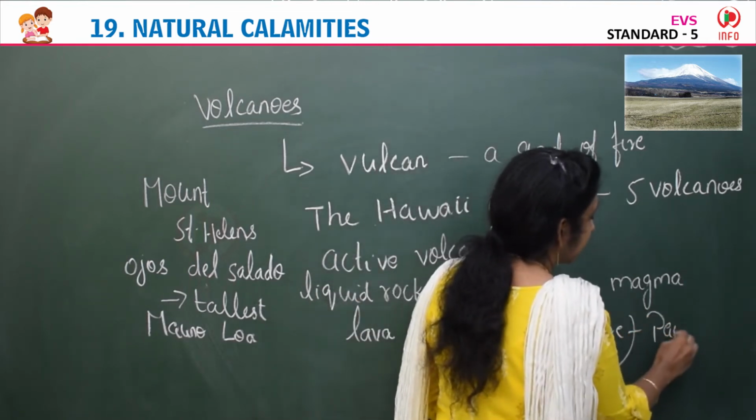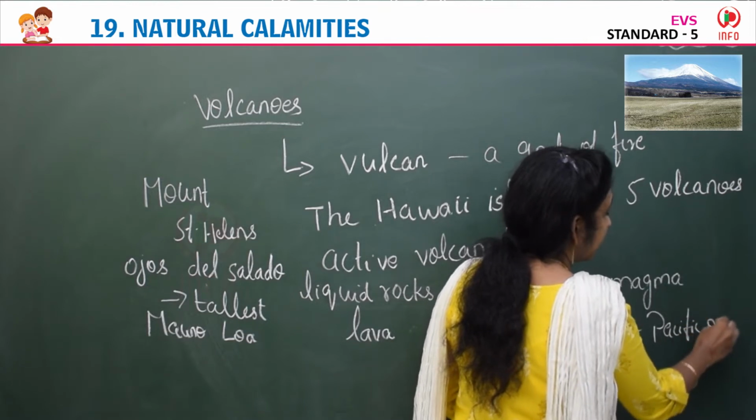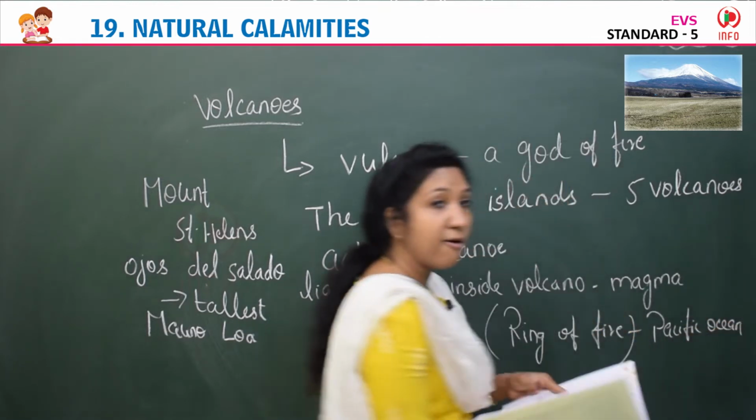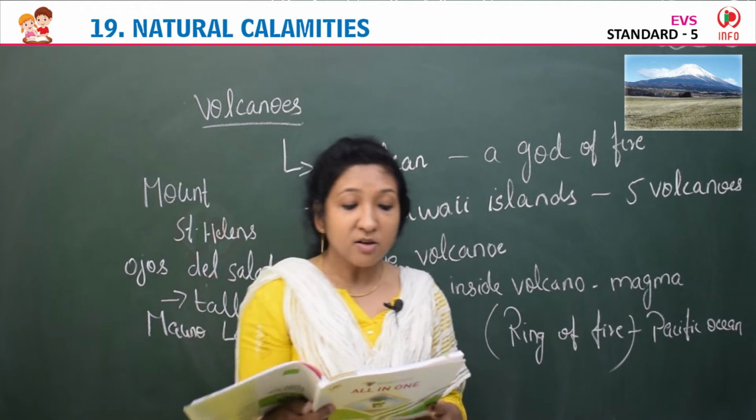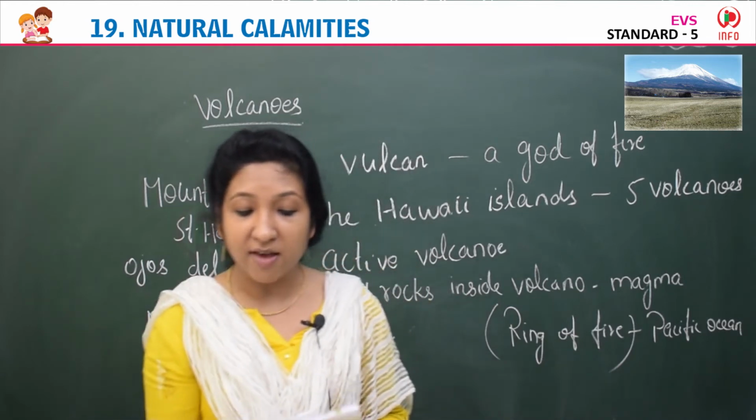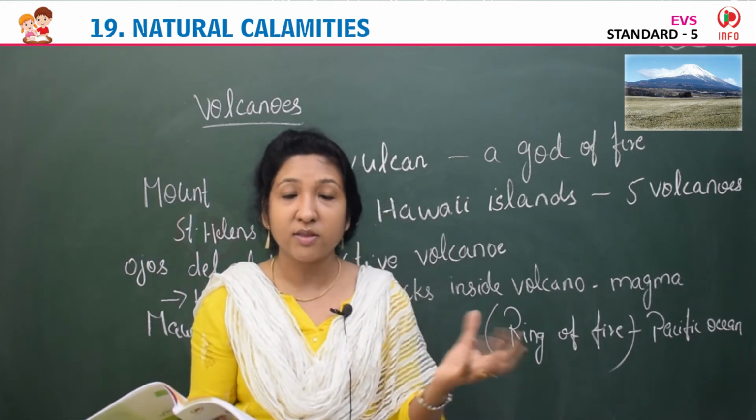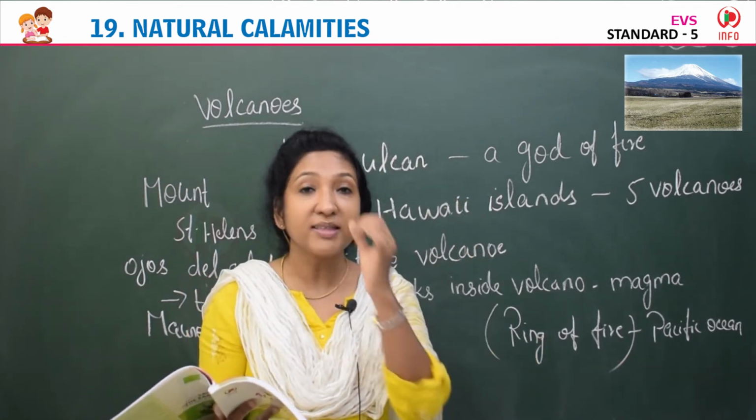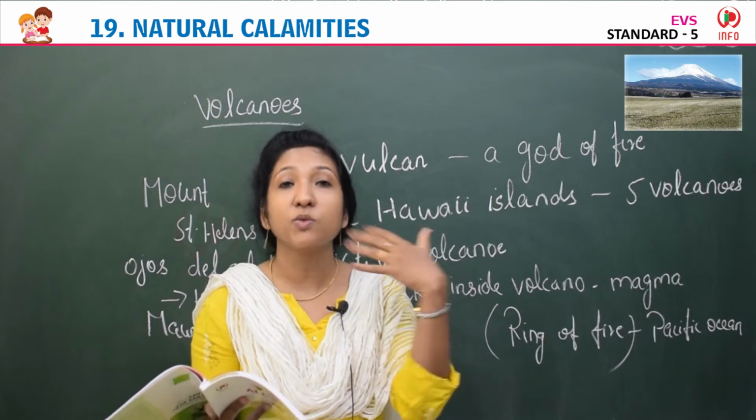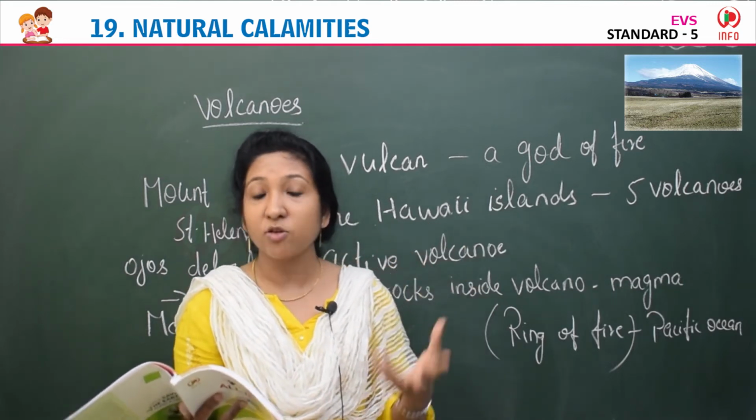The major active volcanoes we can see here in the Pacific Ocean. It is called the Ring of Fire. Volcanoes can have serious effects on the lands and people around them when they erupt, when they eject. What happens? It causes serious effects to the people staying in that area, and also to the land.